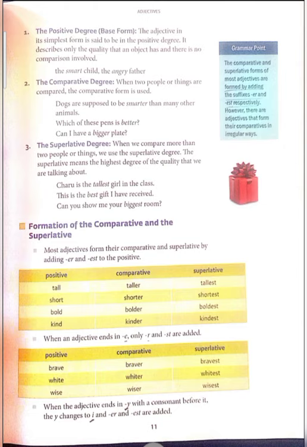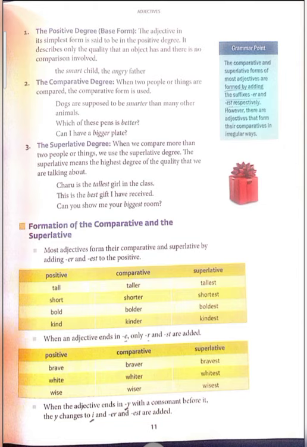The word given is tall, so we add er and est. For example, tall, taller, tallest. In the comparative degree we have added er, and in the superlative degree we have added est. Like this, all examples have been given, like kind, kinder, kindest.